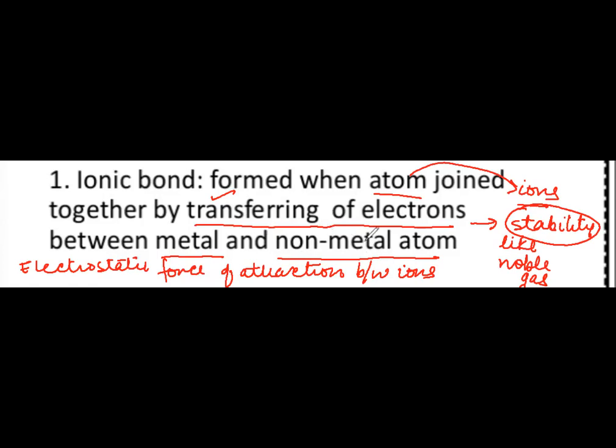Ionic bonding is between the ions, so between the cation and anion there is a strong electrostatic force of attraction, and ions form because of the transfer of electrons between a metal and a non-metal, right? So this we have studied in the previous video. Now we will be talking about the characteristics shown by these ionic compounds.